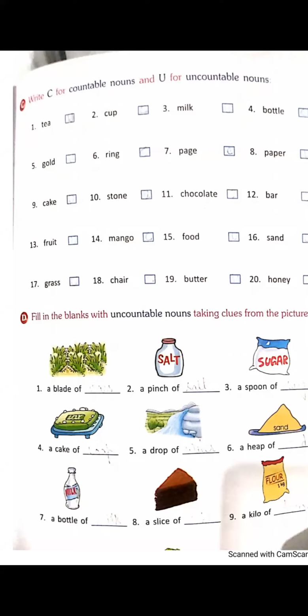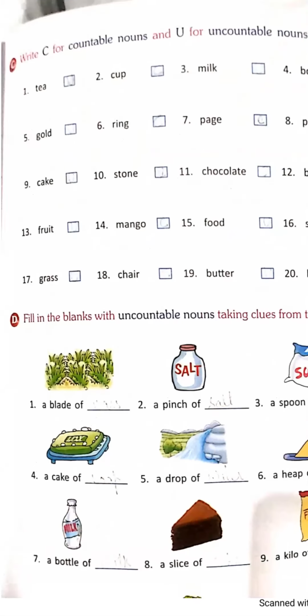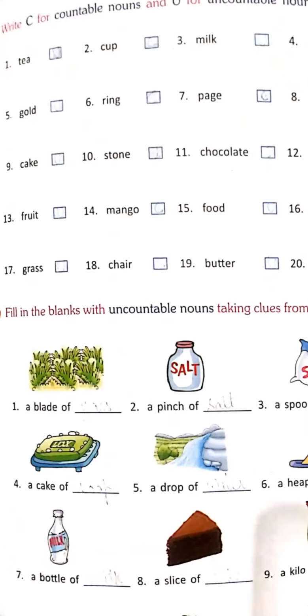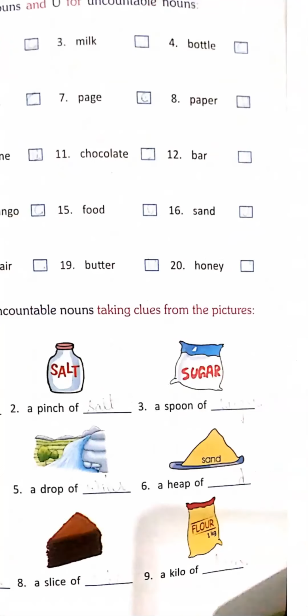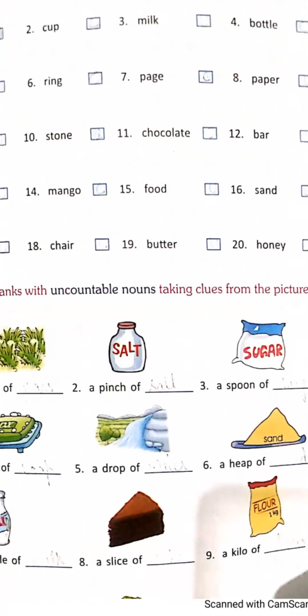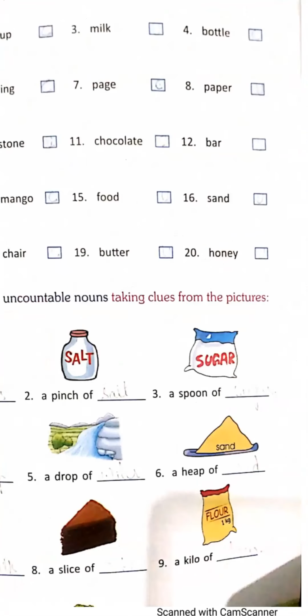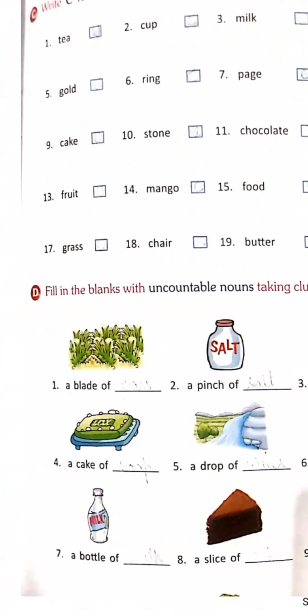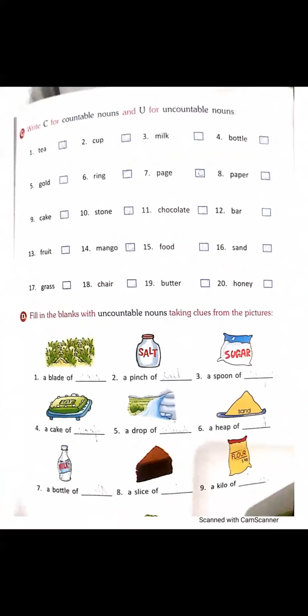Next part, part D, fill in the blanks with uncountable nouns. These all are uncountable nouns. And the picture is also given. A blade of grass, a pinch of salt, a spoon of sugar, a cake of soap, drop of water, heap of sand, bottle of milk, slice of cake, a kilo of flour. Pictures are given. You can write the names easily.